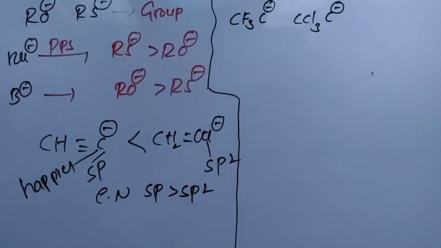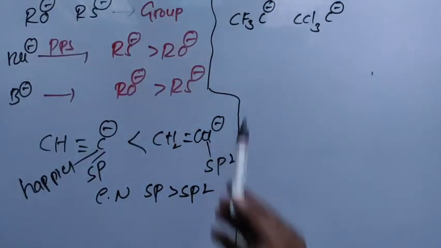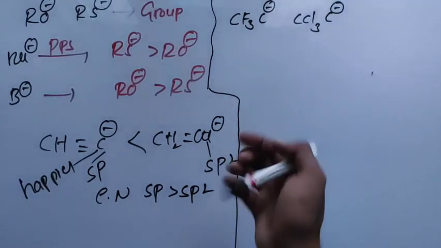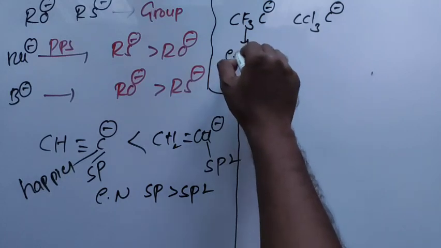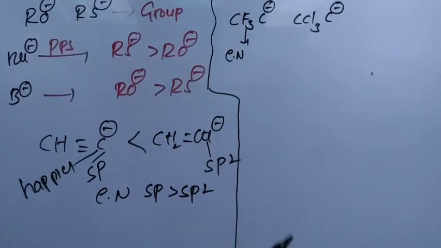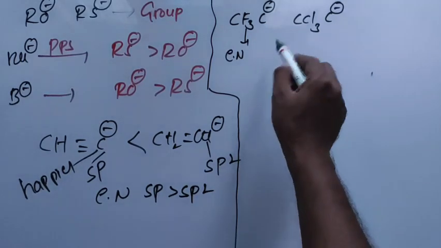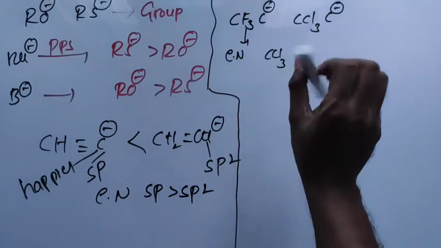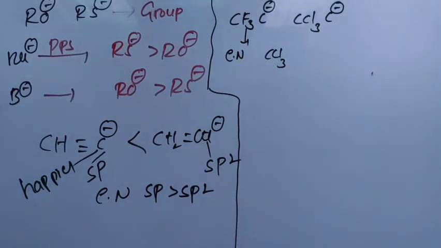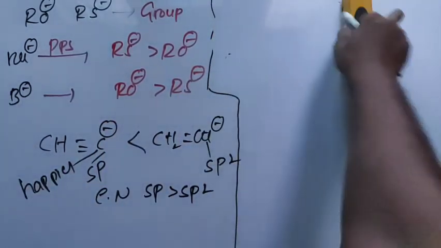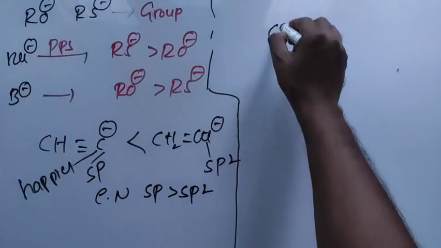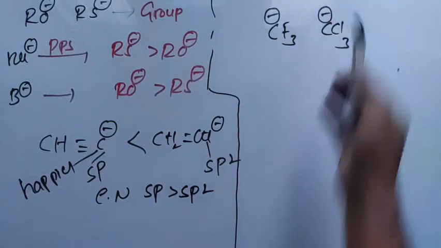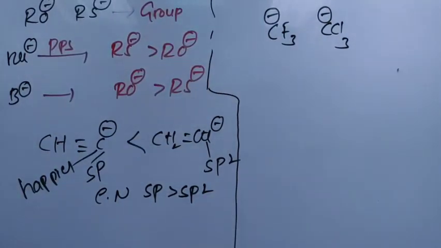So if they ask you which of them is a strong nucleophile, immediately, looking at fluorine, considering its electronegativity, you may conclude the nucleophilicity of CCl3, nucleophilicity of CF3. Wait. Let us just change the question. CF3 minus and CCl3 minus. And which of them is the best nucleophile? That's the question.